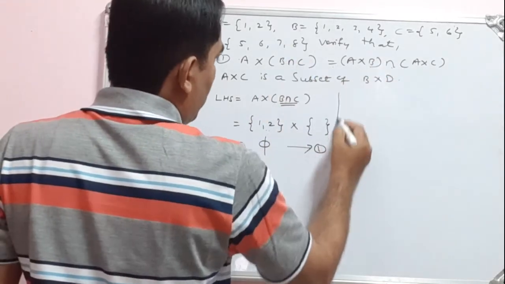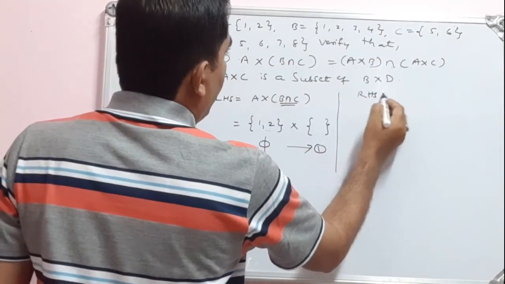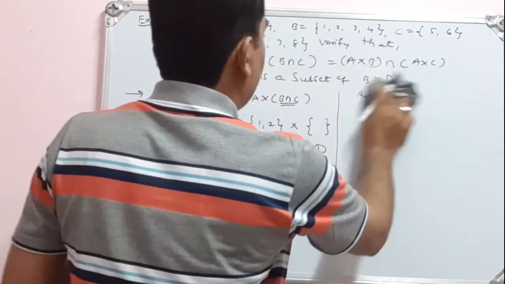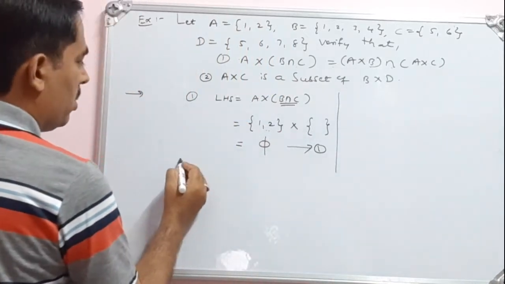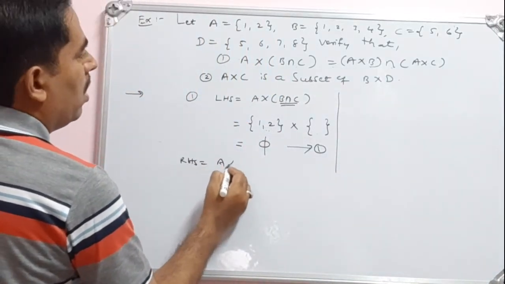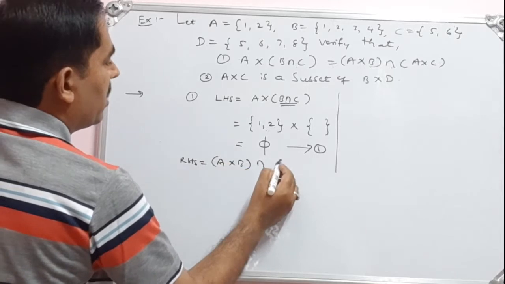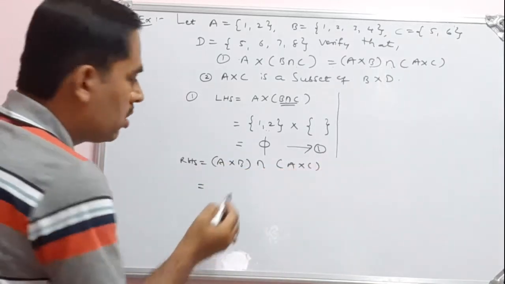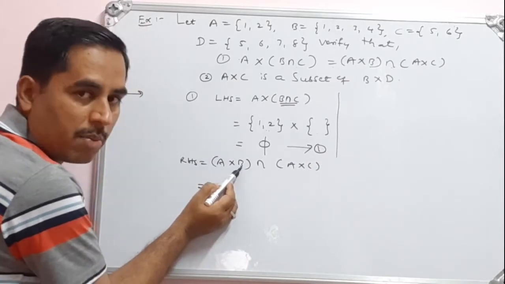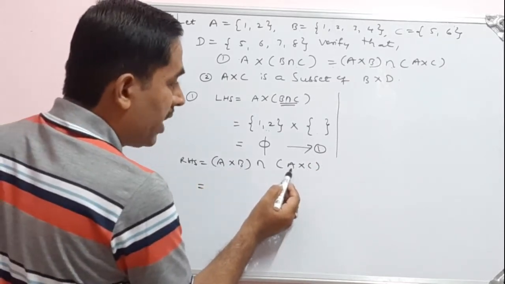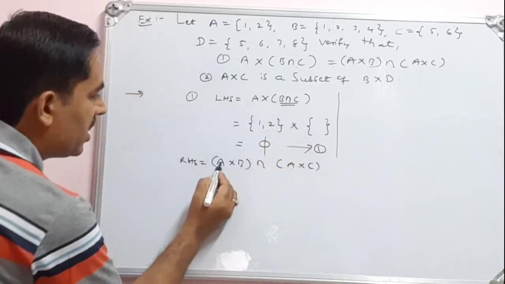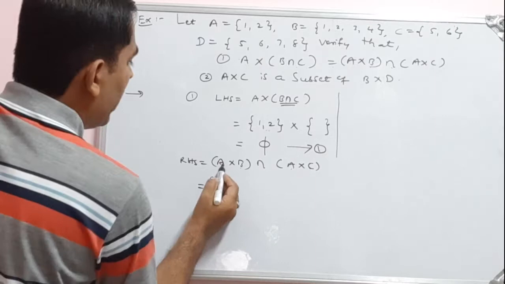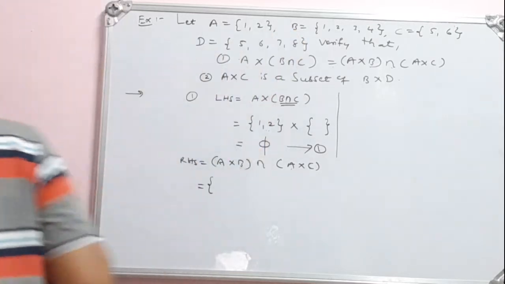So now go for the RHS. So what is our right hand side? See, let me write the RHS here. That is (A cross B) intersection (A cross C). Observe carefully. We have to write the Cartesian product from set A to set B, then the Cartesian product from set A to set C. So let me write that in the form of a set. It contains ordered pairs. We know set A to set B. See, observe this, set A to set B.